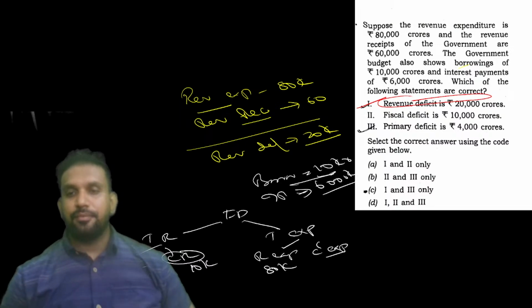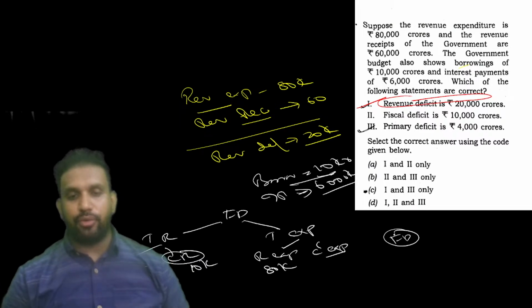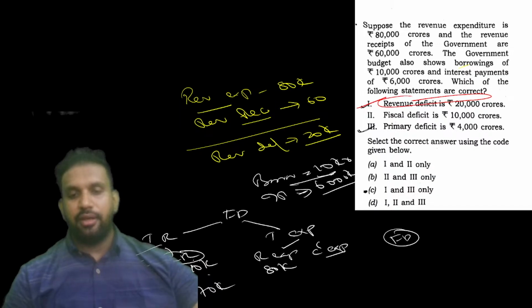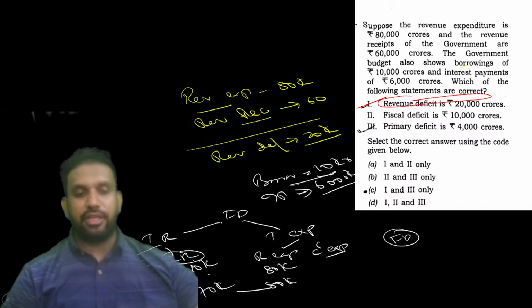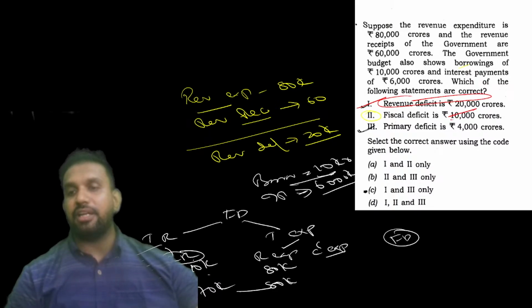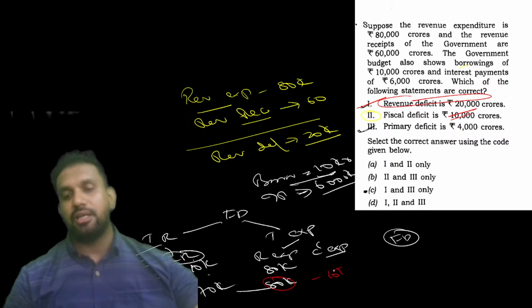Clear? So if I want to know the fiscal deficit now, what will happen? Revenue receipts and capital receipts together are how much? 60 plus 10, 70,000. Revenue expenditure is how much? 80,000. 70 minus 80 is how much? 10,000. It means the overall fiscal deficit I am getting is 10,000 crore. 70 में से 80, 80 में 70 गया तो कितना बचा? 10,000 crore बचा. So this is also true.